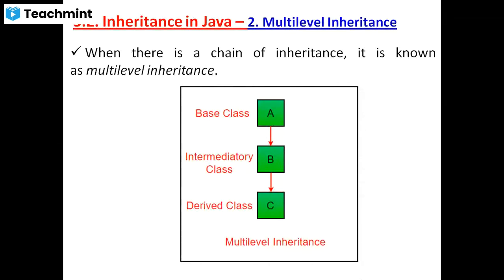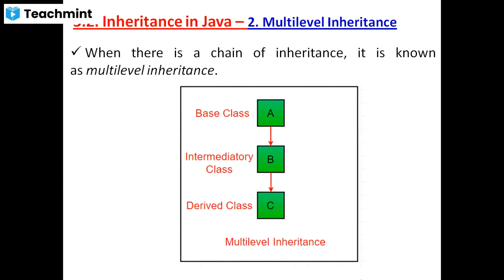Means properties of the base class are present in class B. Class B contains its own properties and class A properties. Class C contains its own properties as well as class A and class B properties. Very good. Can anyone give the technical definition of multi-level inheritance?